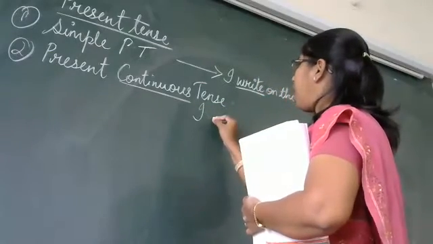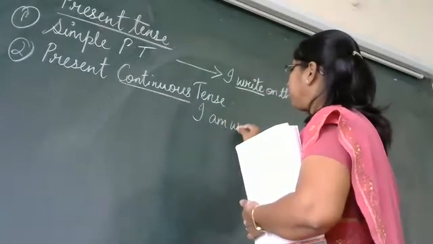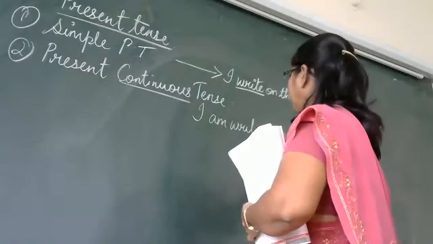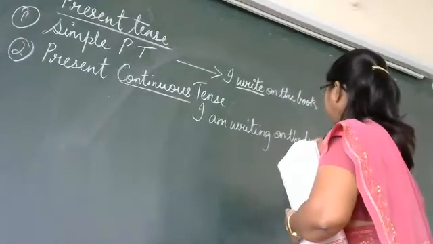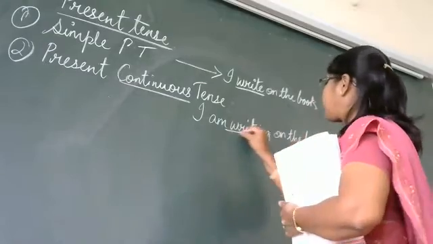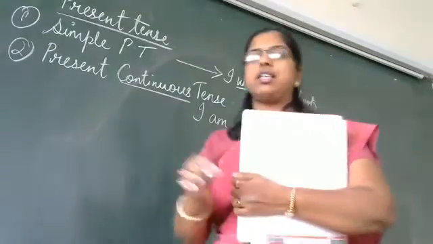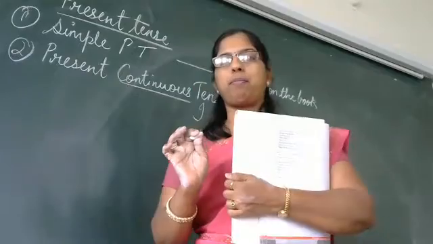So it becomes I am writing on the book. That means the action which is done here is continuous. Still writing. It's not been stopped.